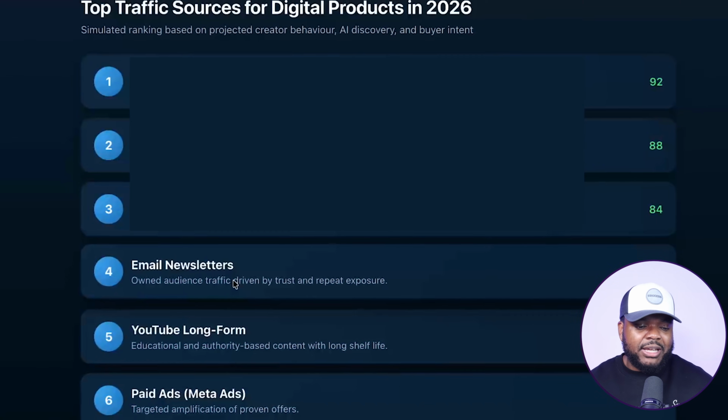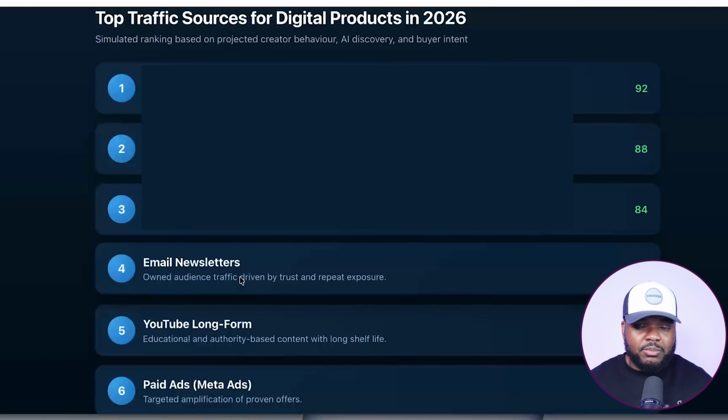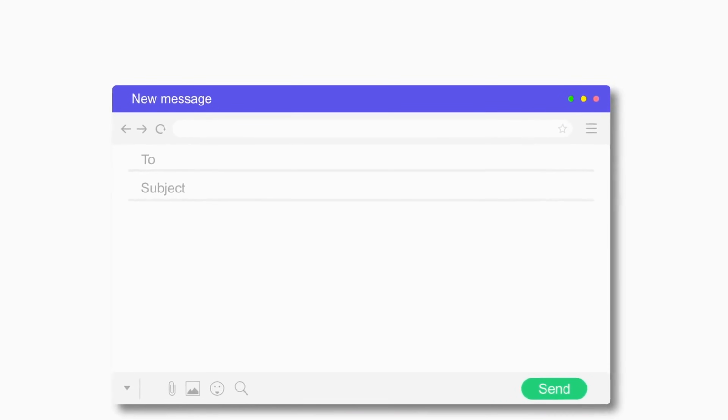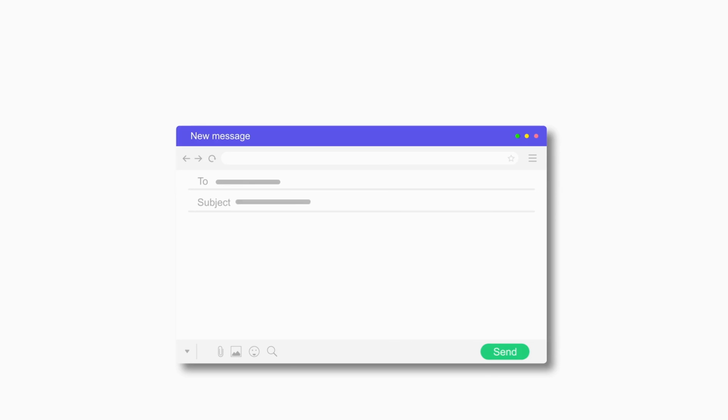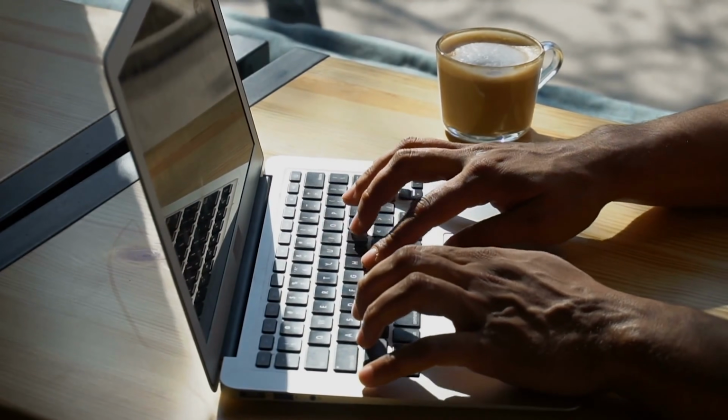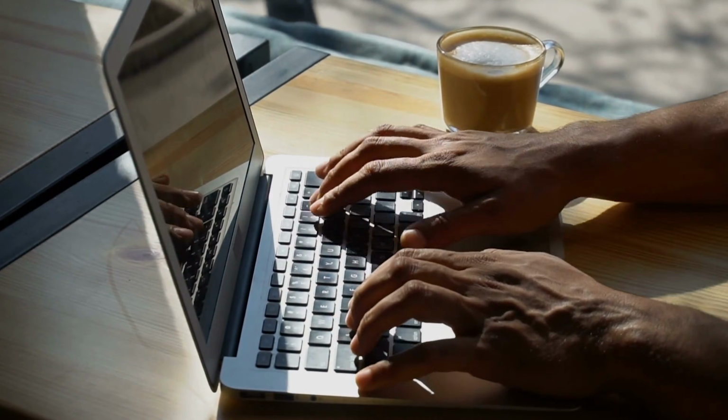But ultimately, I would say that building up an email newsletter is good because you're just going to be able to communicate with the people that are interested in hearing from you, and you're going to be able to build up a real relationship. For example, I've got about 3 or 4 different email lists right now that I've been building up for the past few years. And it's one of the things that I look forward to every single week because I'm able to send emails, share my thoughts, I'm able to get emails back. And just generally, I'm able to have a one-on-one discussion with the people that have signed up to my different email lists.